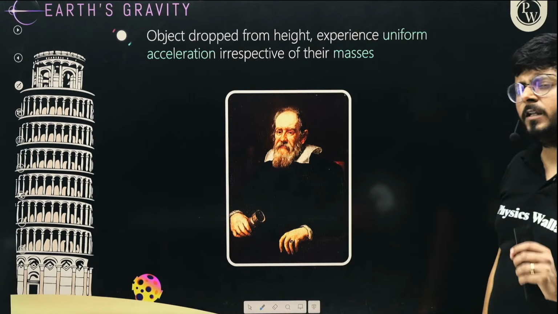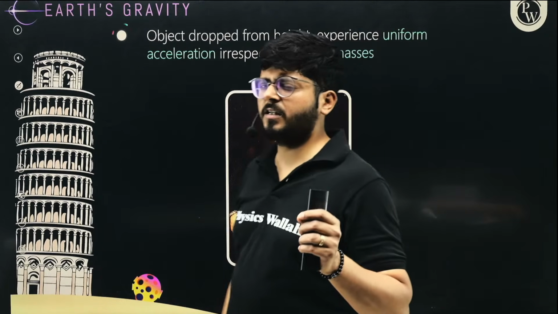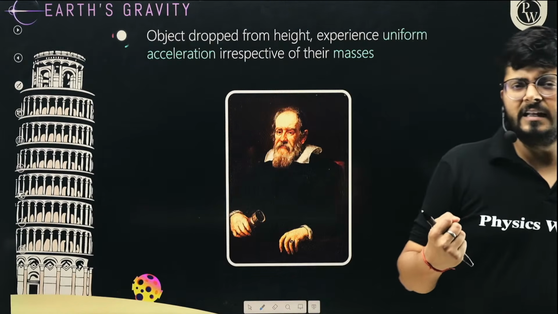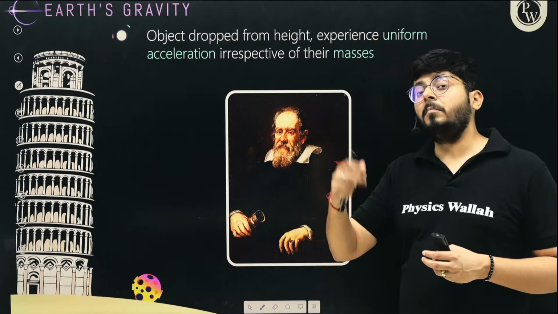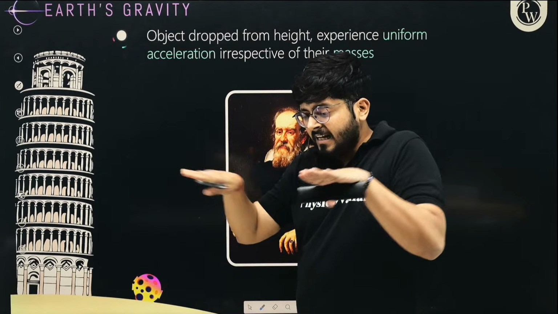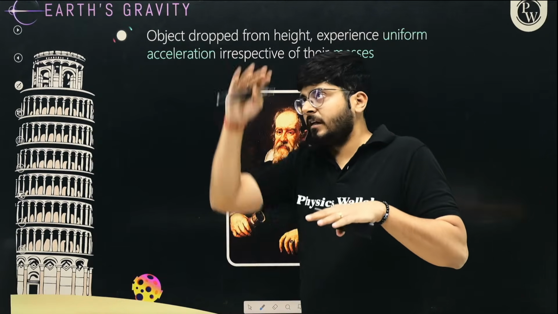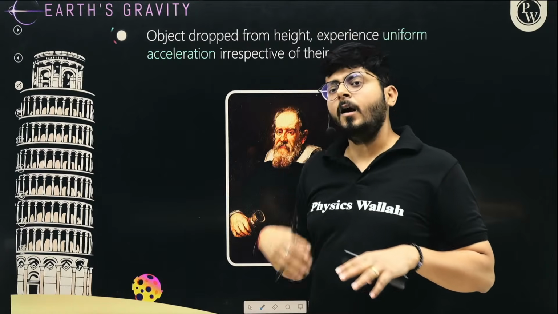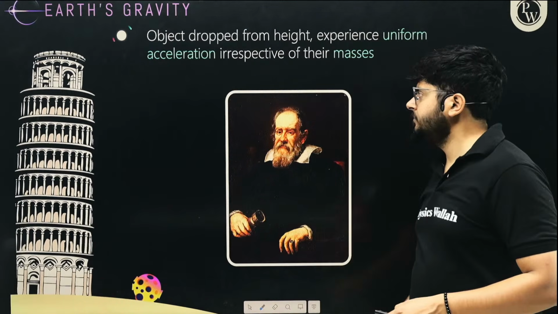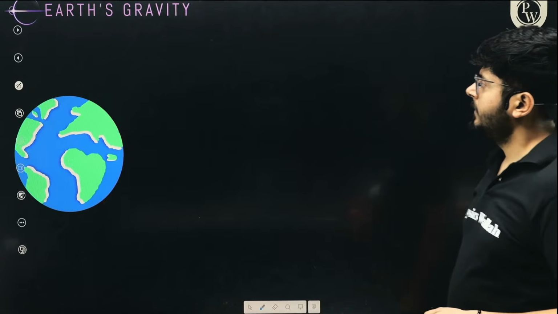It was very counterintuitive because Newton had already established, and it was already correct, that the force experienced due to gravity is higher if the mass is higher, right? So how come the heavier object comes at the same time as a lighter object? It should come much faster, right? Why is that happening? So let's talk about that.